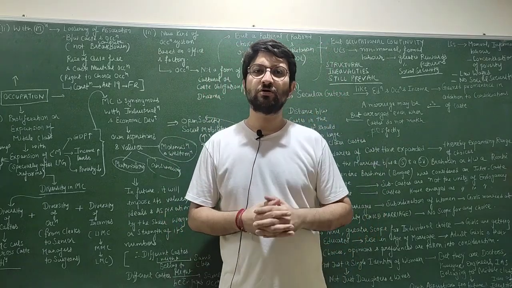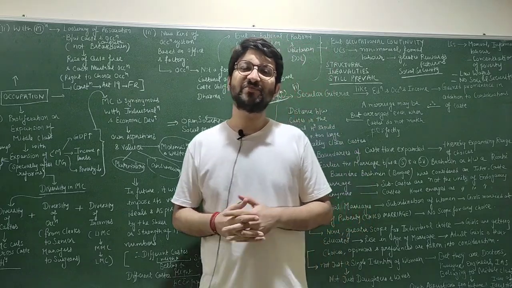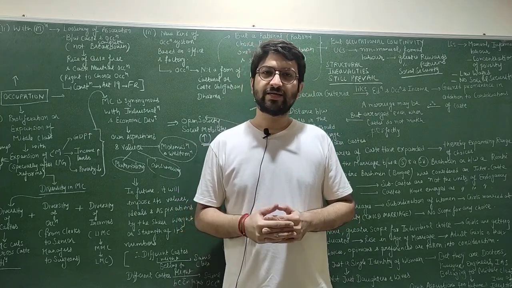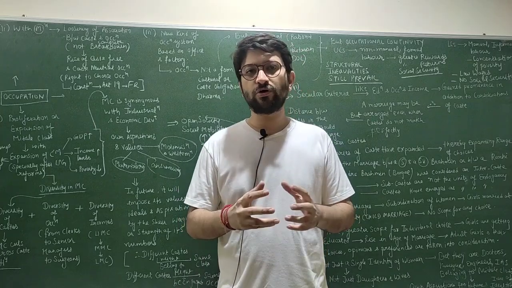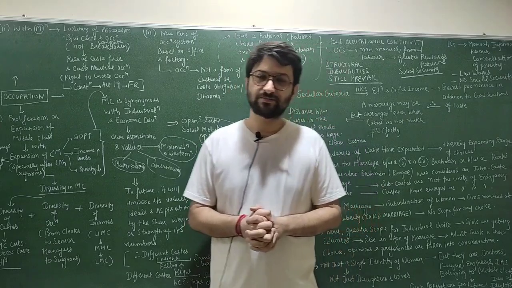Okay. So the people who are going to appear in this year's mains examination, I have received various mails. To them I want to say that we will be able to cover the core portions of paper 2 by this year's mains.